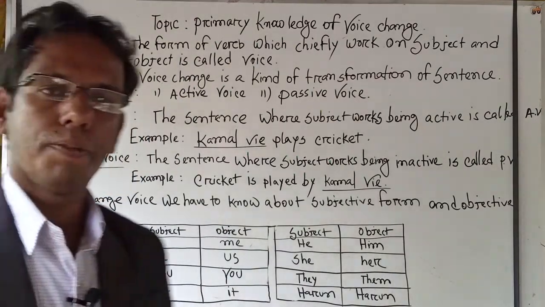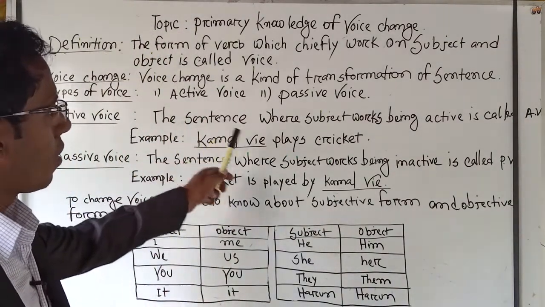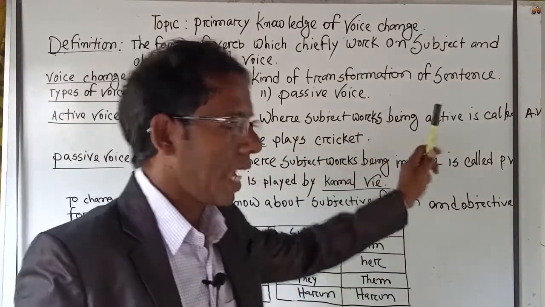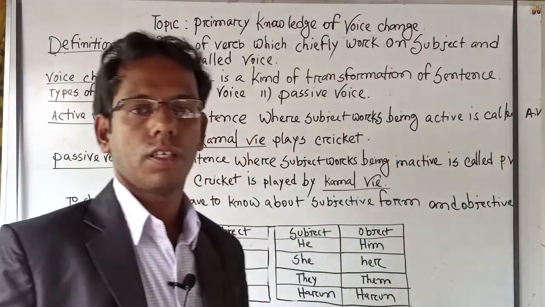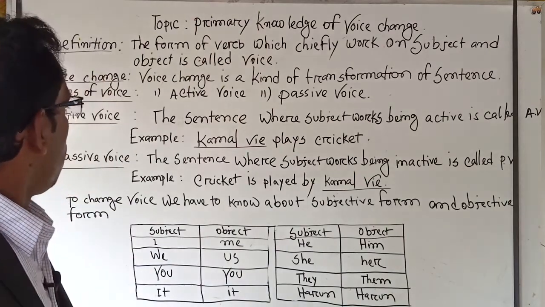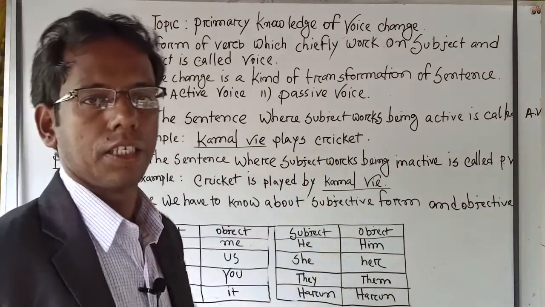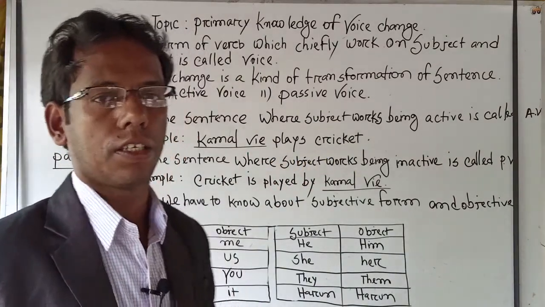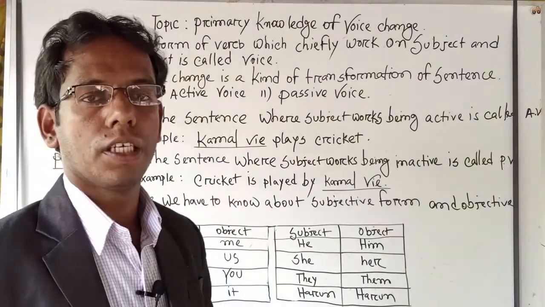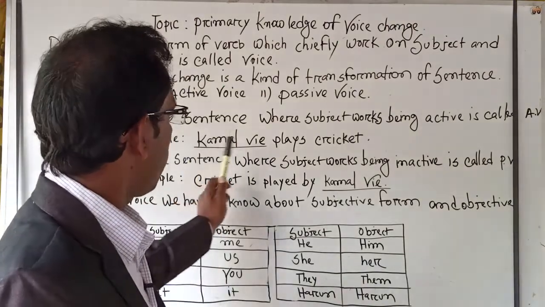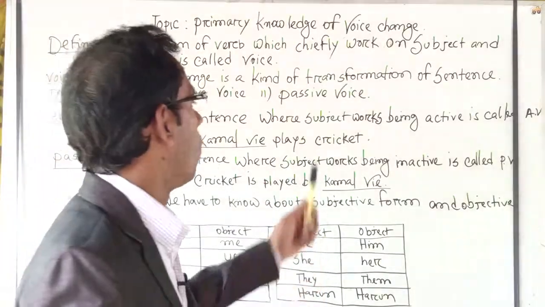If you follow the whiteboard, the sentence whose subject is being active, being strong, being powerful is called active voice. If we follow the example, we see that Kamal Bhai plays cricket. Here we find the subject Kamal Bhai at the very beginning of the sentence in active voice. So Kamal Bhai is the subject, plays is the verb and cricket is the object.